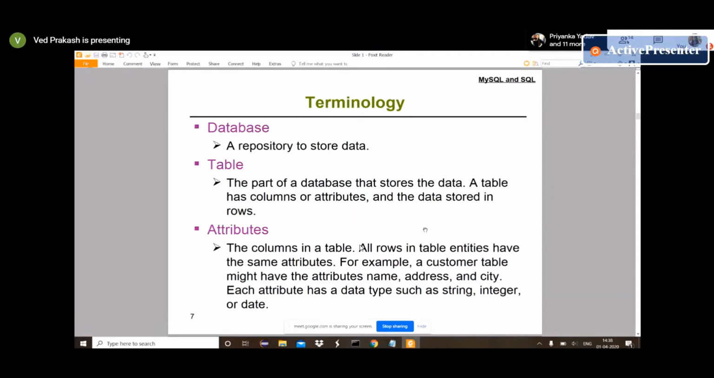For example, a customer table might have the attributes name, address, city, and each attribute has a different data type like string, integer, or date. So suppose if we are storing name, it is a string. If we are storing age, it's integer. If we are storing date, then it's type date. So we have different data types in a database. Whenever we are creating any table, at that time we are providing the column name and the column data type also.